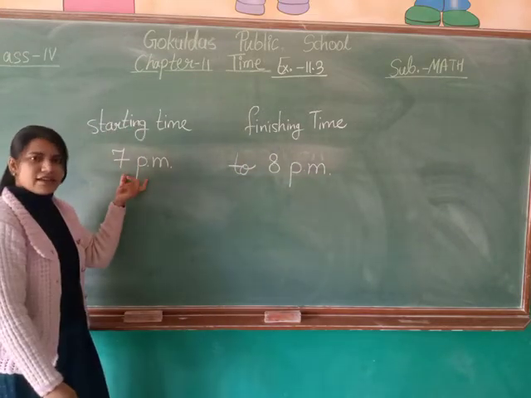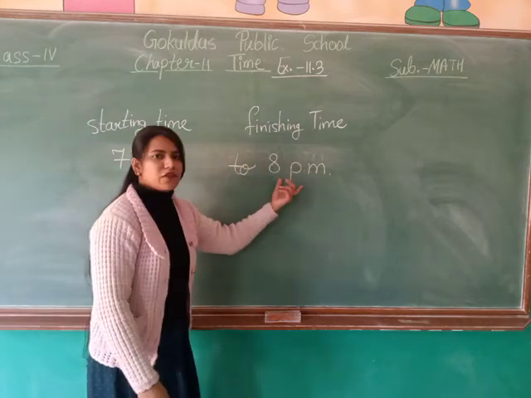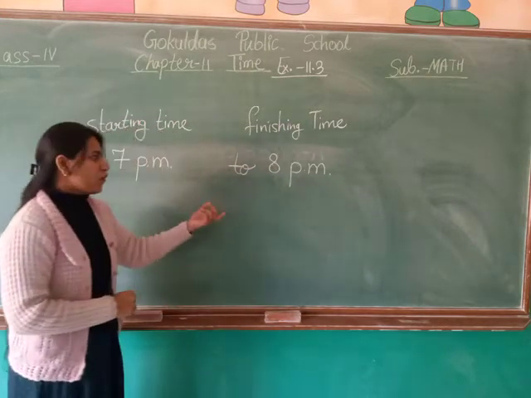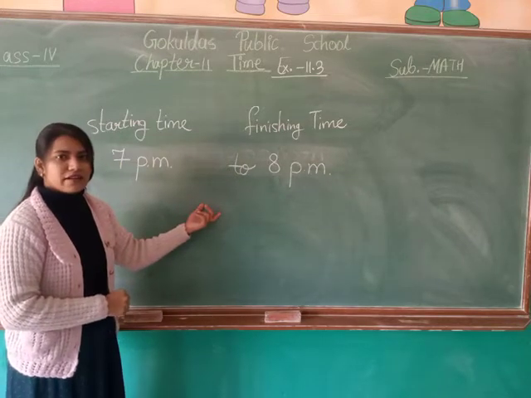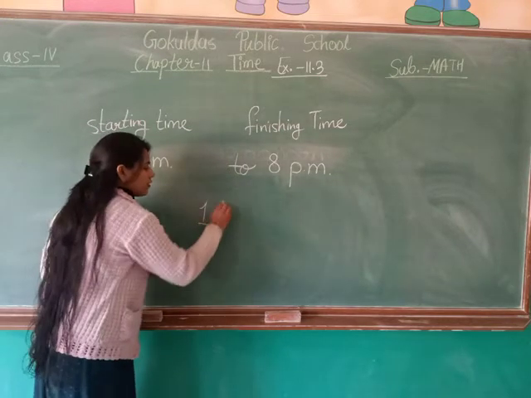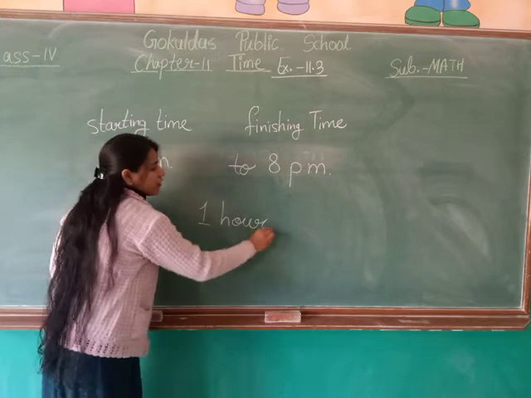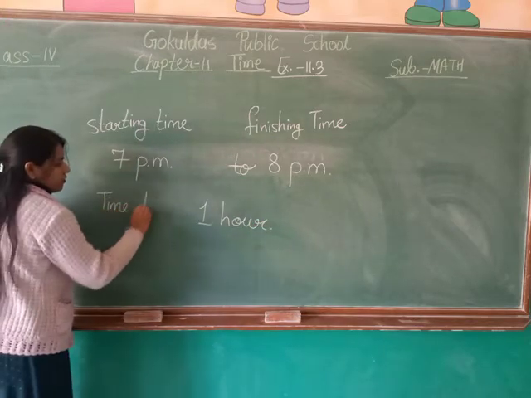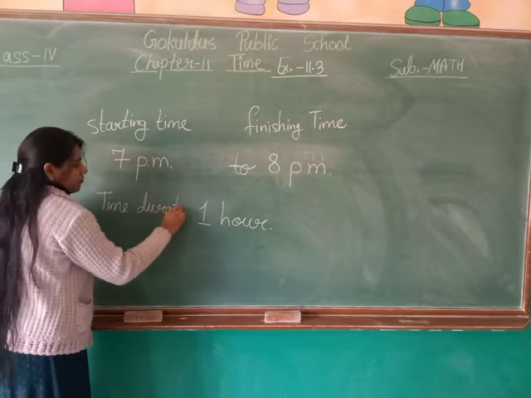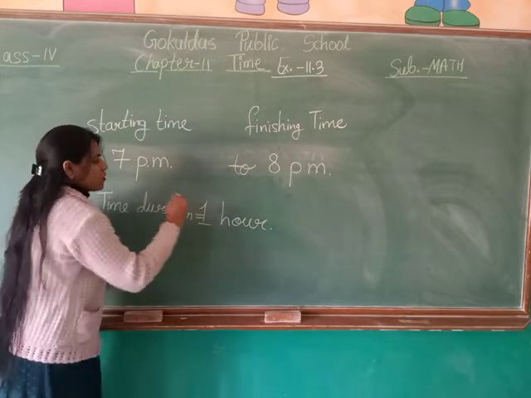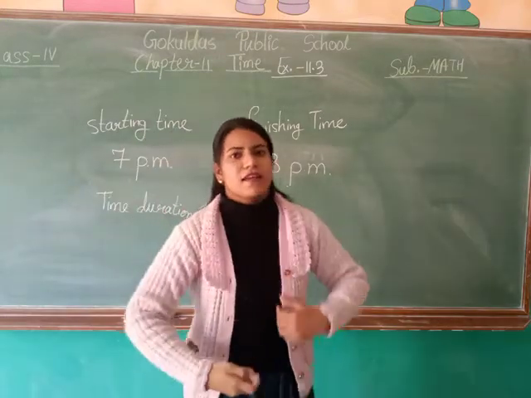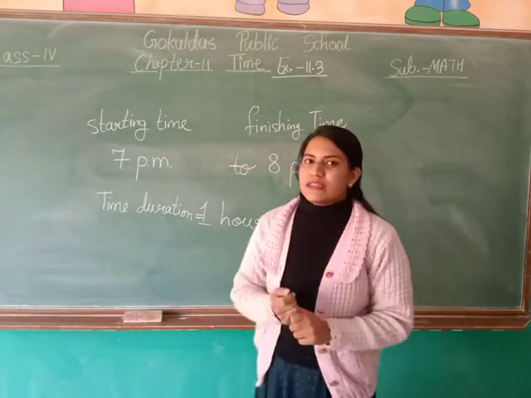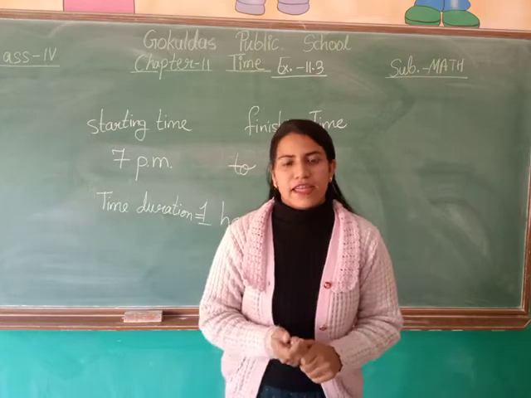You took 1 hour to complete your homework. So this 1 hour is known as time duration. Time duration is basically the difference between finishing time and starting time of any event.